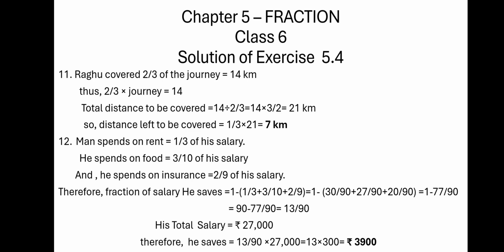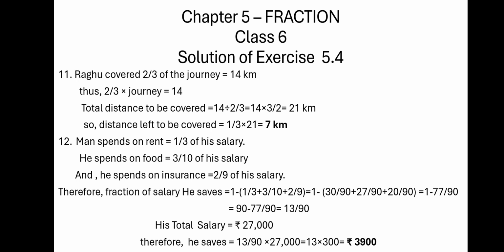11th question. Raghu covered 2/3 of the journey, which is equal to 14 kilometers. Similar questions are there, so you just have to see how they are solved. Thus 2/3 of the journey equals 14 kilometers. So the total distance will be 14 divided by 2 upon 3, that is 14 multiplied by 3 upon 2, which is equal to 21 kilometers.